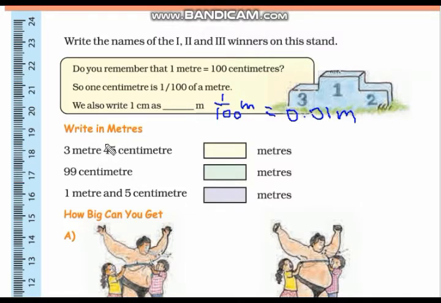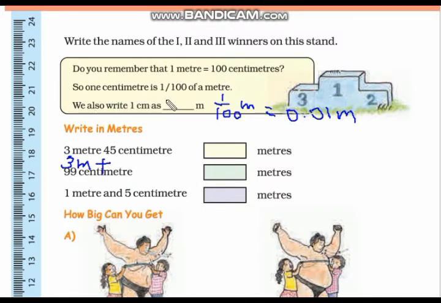Now write in meters. Here 3 meter 45 centimeter. We have to write this in meter. So 3 meter we will write as it is. So 3 meter plus 45 centimeter, we have to convert it into meter. As mentioned here, 1 meter is equal to 100 centimeter.